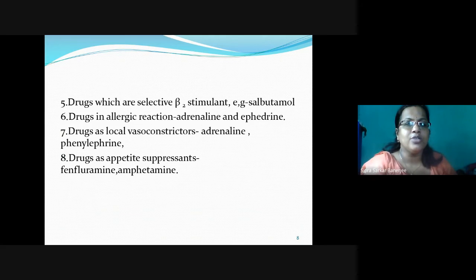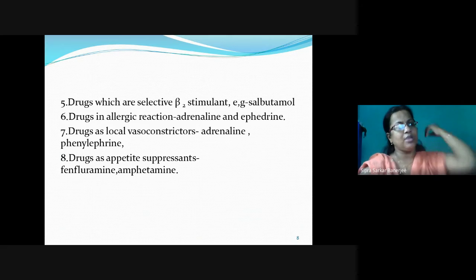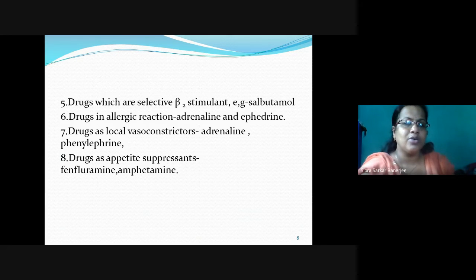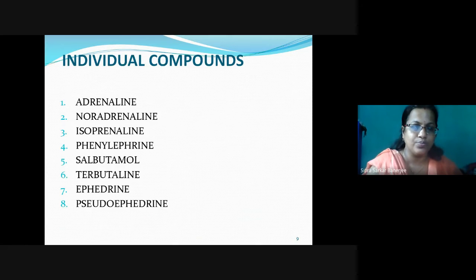Next are the drugs which are selective beta 2 stimulants. That means beta 2 receptors will be stimulated. These beta 2 receptors are present in different muscles of our blood vessels, where salbutamol will be helping for the beta 2 stimulation. Then drugs in allergic reaction like adrenaline, epinephrine will be helping. Drugs for local vasoconstriction, adrenaline and phenylephrine. Drugs as appetite suppressants like fenfluramine and amphetamine. These are the different drugs whose therapeutic uses we have discussed.